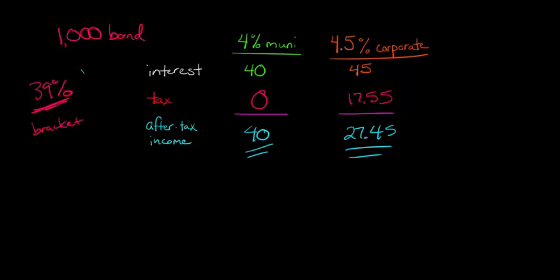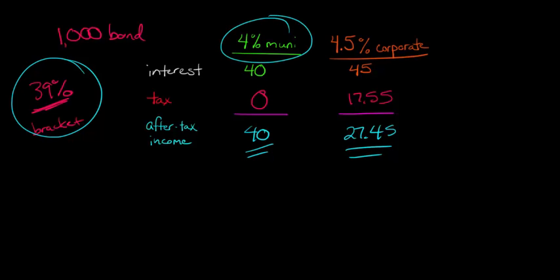So because you're in this 39% tax bracket, this really high tax bracket, you are actually giving away a lot of that interest back to the government in the form of taxes if you do the corporate bond. So even though the municipal bond has a lower rate of interest, when you think after tax, you're getting $40 instead of $27.45. So that's a really big difference.